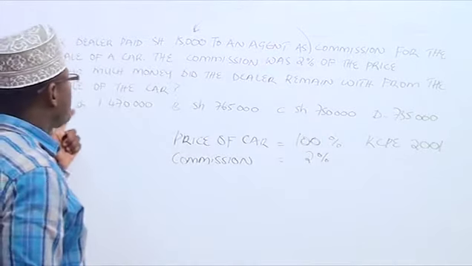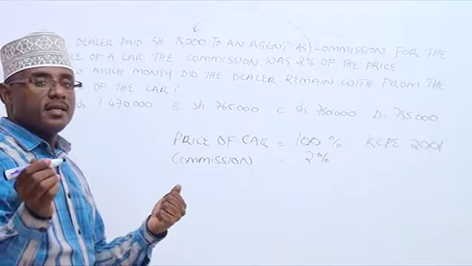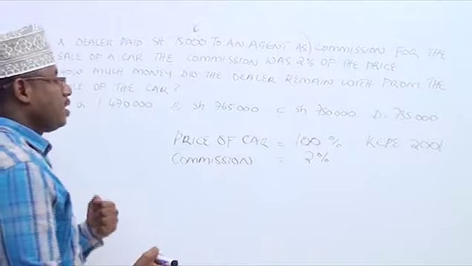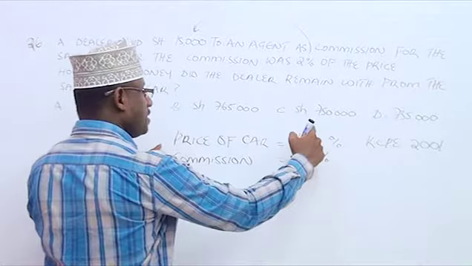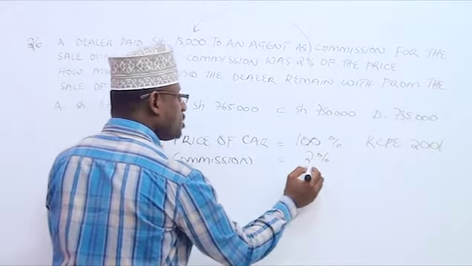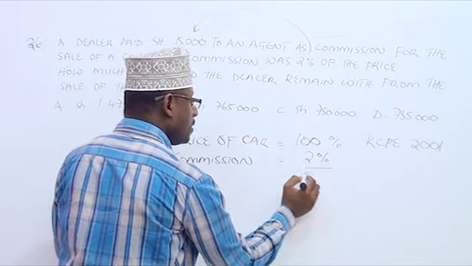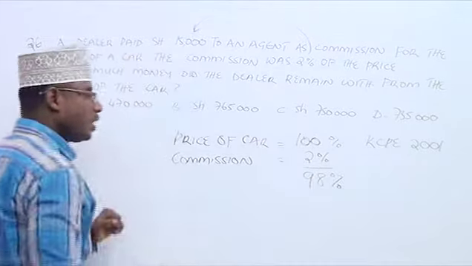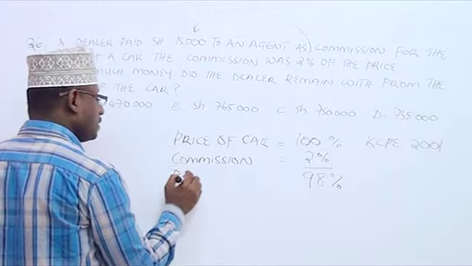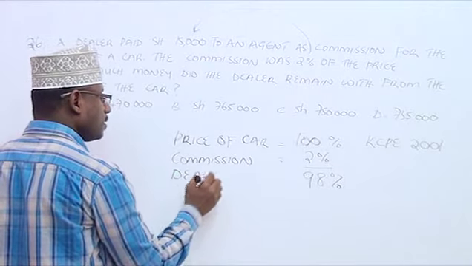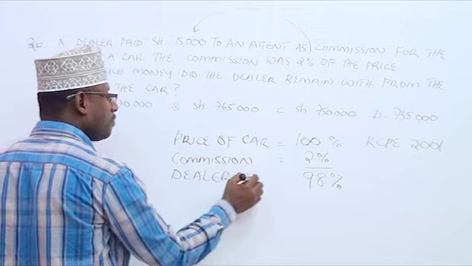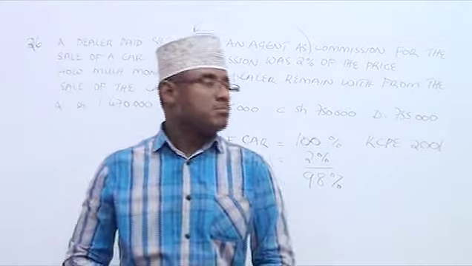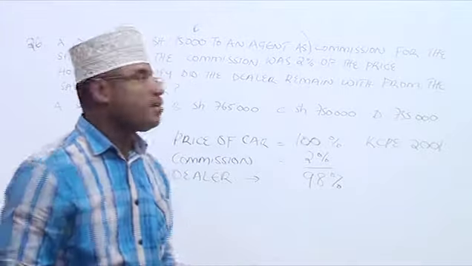The dealer, the much money he remained with is how much percent? It's the 100% price of the car less the commission he paid out. Then he will remain with 98%. Okay, so the dealer will have 98%. So now we can solve. We can work out the question.